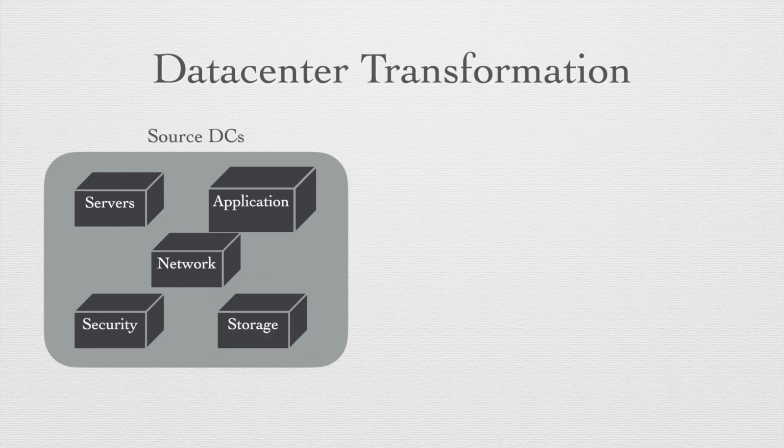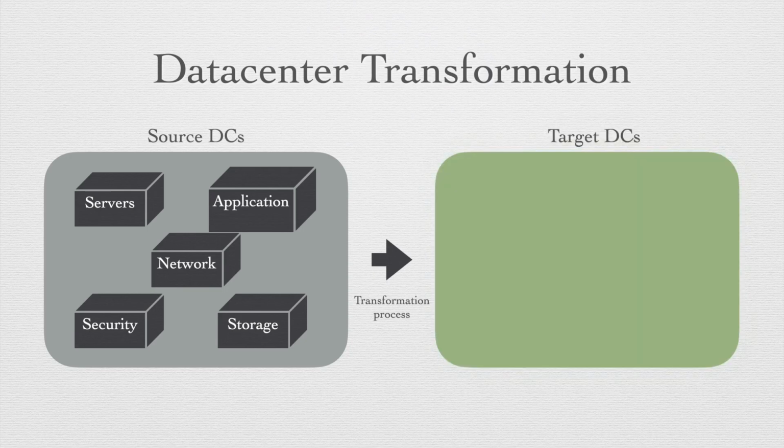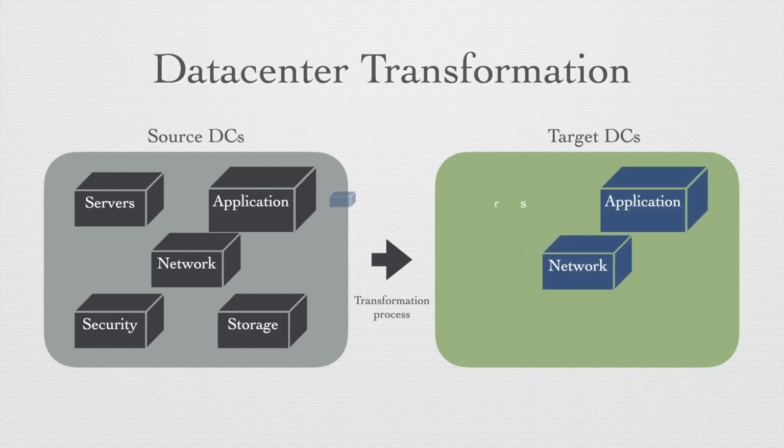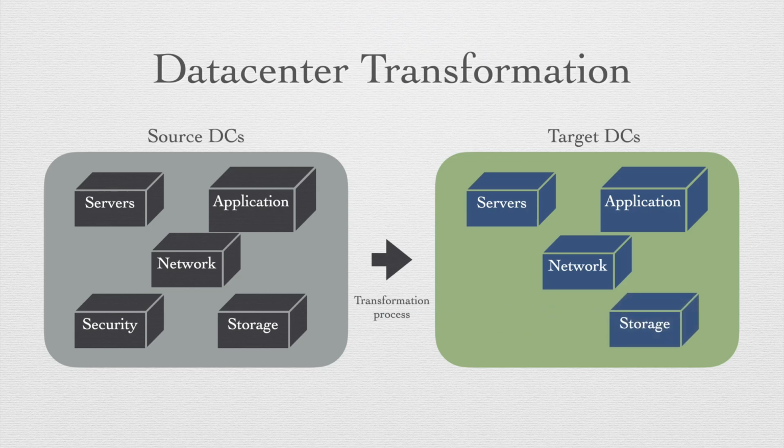When we plan for a DC transformation, ideally all of those elements in an overall DC system go through transformation, such as a classical network element can be changed into SDN based architecture. Why would you do that? Obviously, that solves some of the legacy problems in the current network setup, which brings you network overlay features and automation features, which will obviously add value to the application and in turn business, of course. So, like this, you choose to transform the other technology blocks as well in the DC.